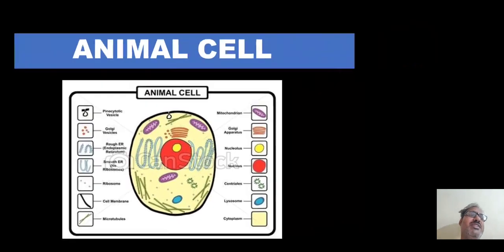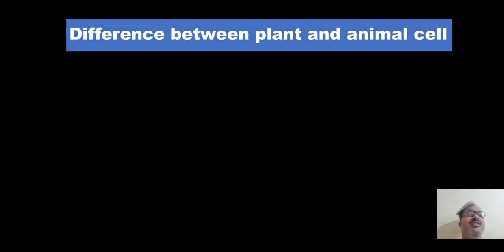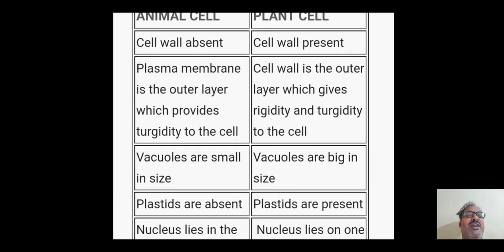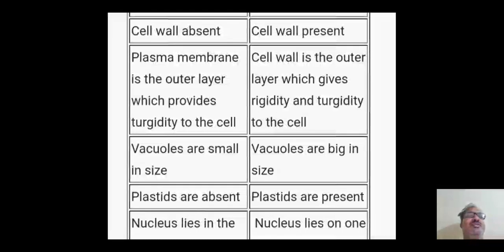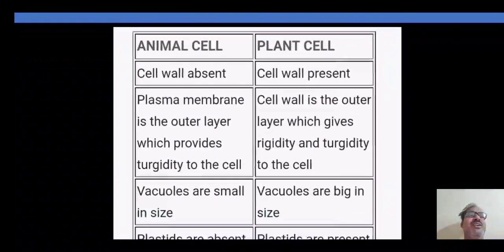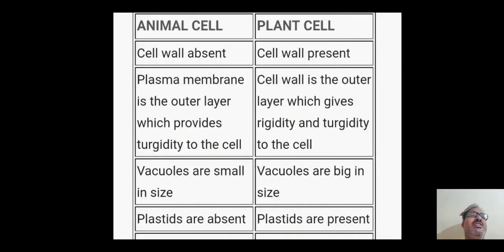Now the same thing we discussed with the help of a comparing chart, plant cell and animal cell. So this is the difference between plant and animal cell. Cell wall is absent in animal cell, plant cell wall is present, already we discussed. Plasma membrane is the outer layer which provides turgidity to the cell.